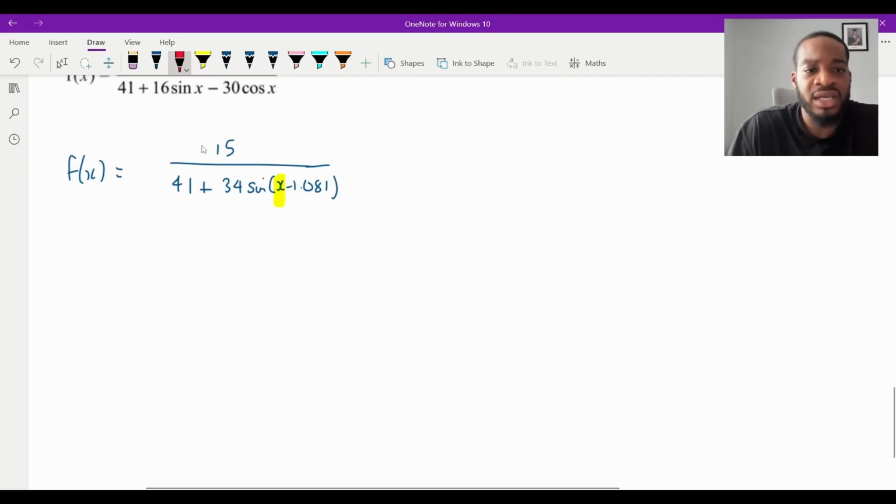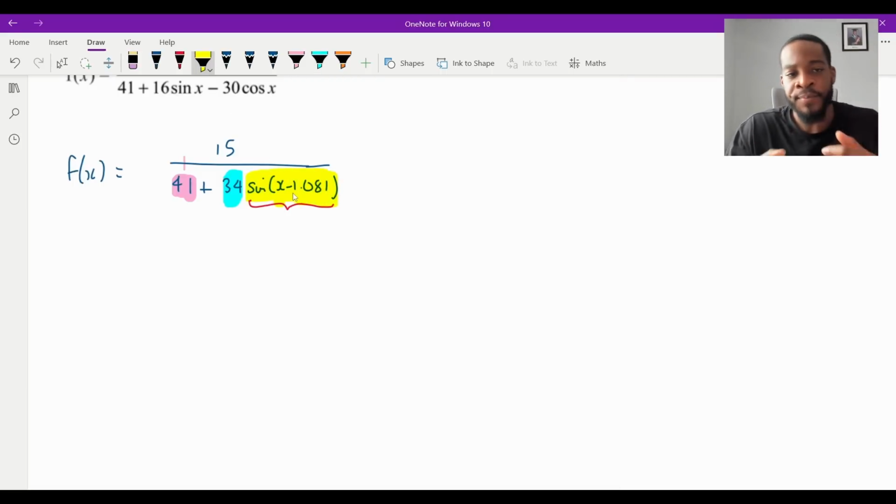So essentially what I would need to do is work out what the maximum of this expression here is, because this 41 and this 34 are constants. I can't do anything about that. What I can do something about is this function here, because it's a variable function, isn't it? It varies. So I want the minimum of f of x.